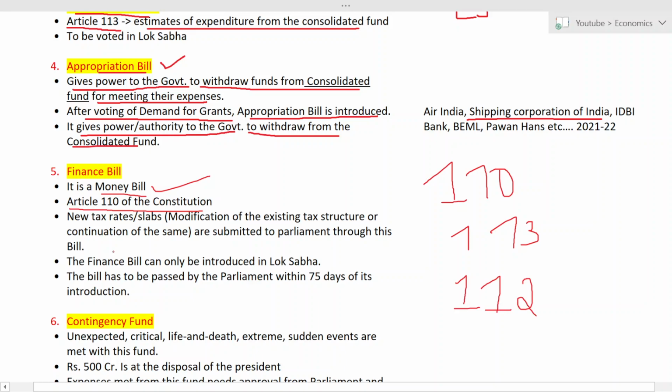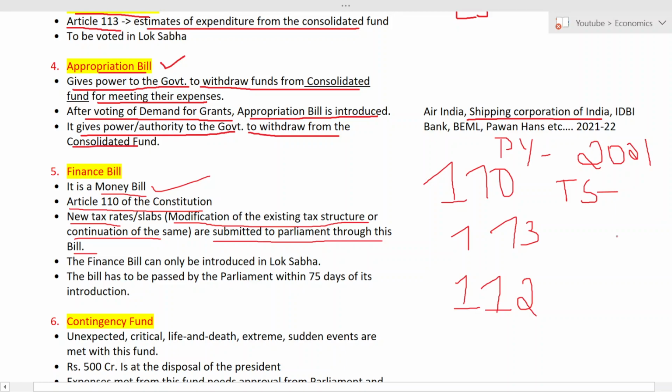So whenever a new tax should be introduced or the slab should be changed, simply to put it, it is a modification of the existing tax structure or continuation of the same, and it has to be submitted to Parliament through this bill. Let me give you an example. Recently in the 2021 budget, they said the tax slabs remain unchanged. That means they are not going to change any tax slab. Whatever tax slab was there for the previous year is going to be continued for this year also.